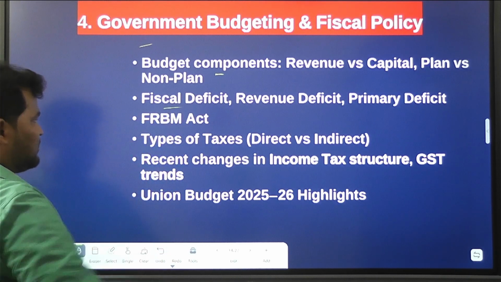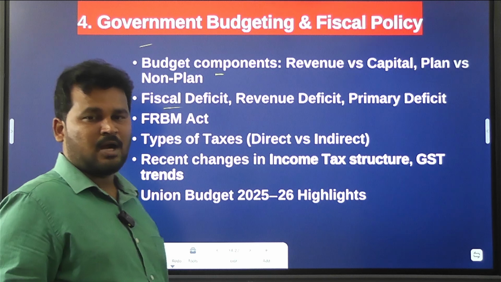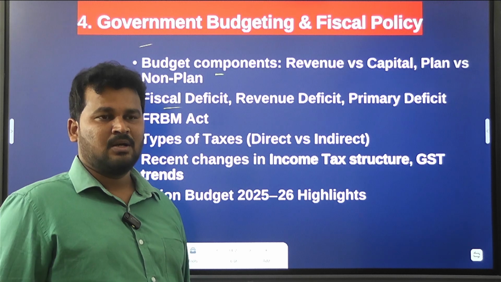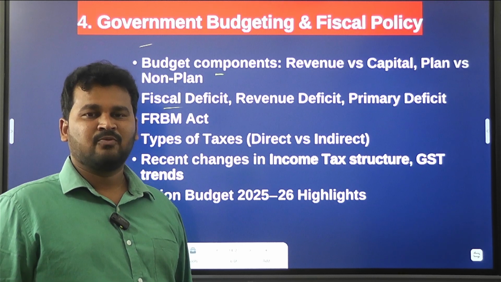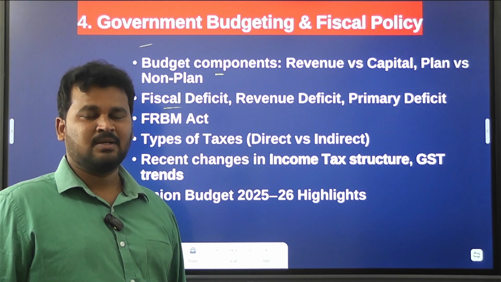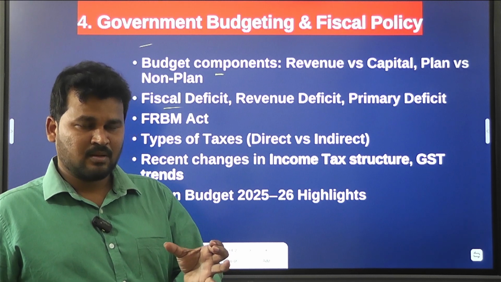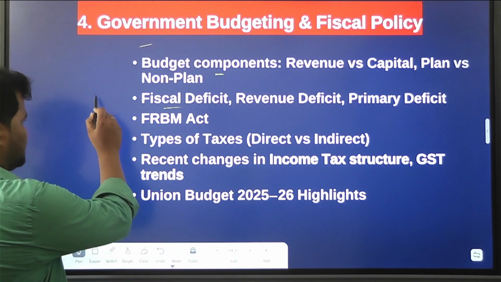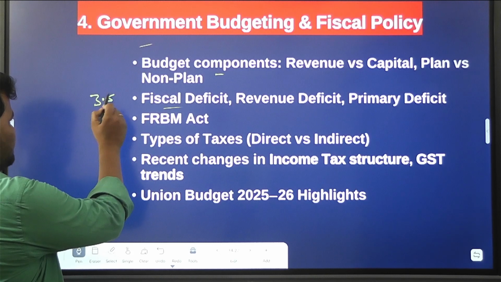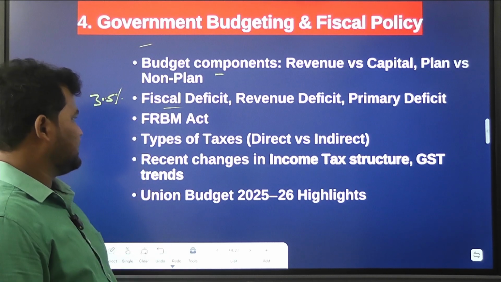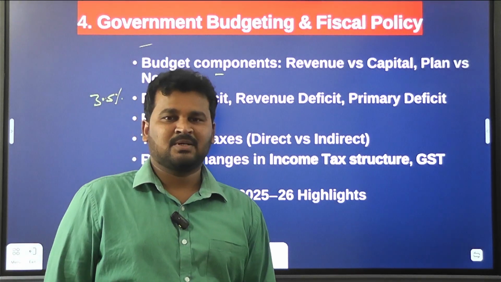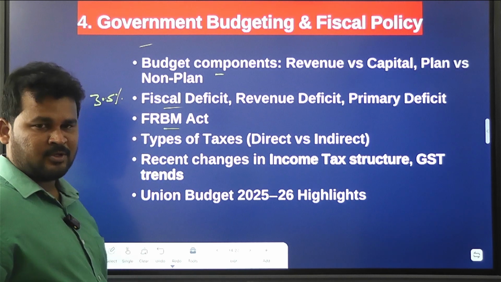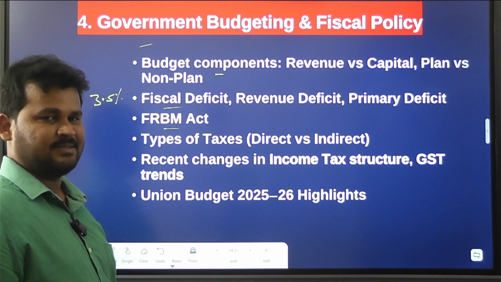And also you have to know about the fiscal deficit and what the target of the fiscal deficit is as per the FRBM Act, the Fiscal Responsibility and Budget Management Act. What is the fiscal deficit that we need to maintain? That is 3.5% of GDP. So we can maintain a fiscal deficit up to 3.5% of GDP as per the FRBM Act, clear.